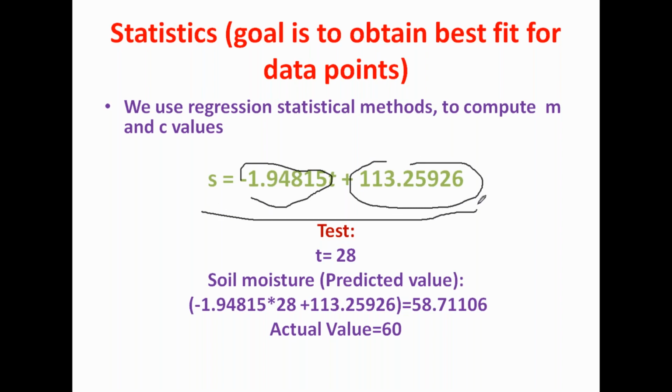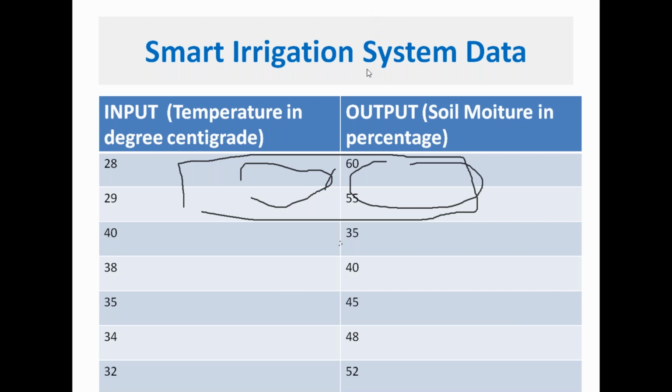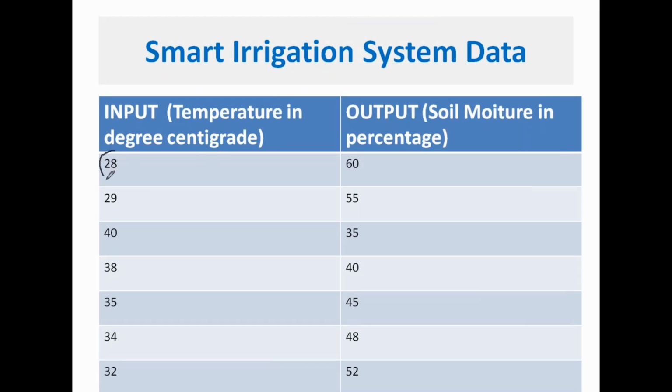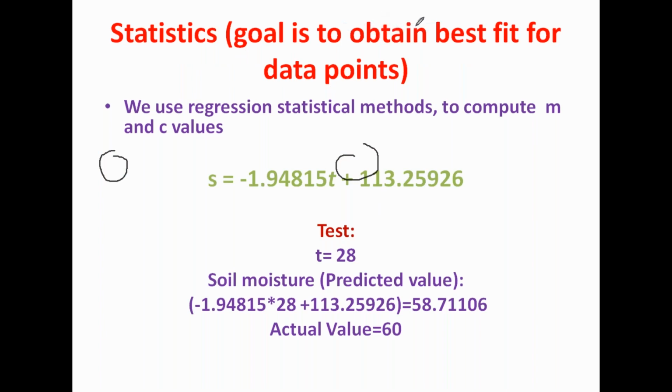Now after computing, you have the m value and the c value. Now this is the best fit. What you can do is simply give a temperature. For example, I am submitting the value 28. At 28 temperature, you have soil moisture of 60%, right? But now you have a model which can predict soil moisture for a given temperature. Now substitute temperature 28. You want to find the soil moisture at T equal to 28. You are testing your model.